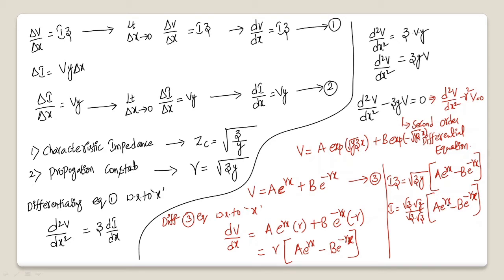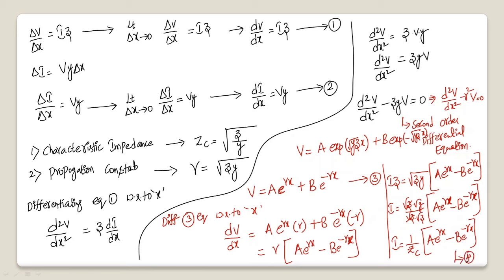Please don't get confused between gamma and x. Now root z cancels, and it becomes root y by z. Actually zc is root z by y, and this is root y by z, so it is 1 by zc. I can write this as 1 by zc into a e power gamma x minus b e power minus gamma x. Consider this equation as the fourth equation.